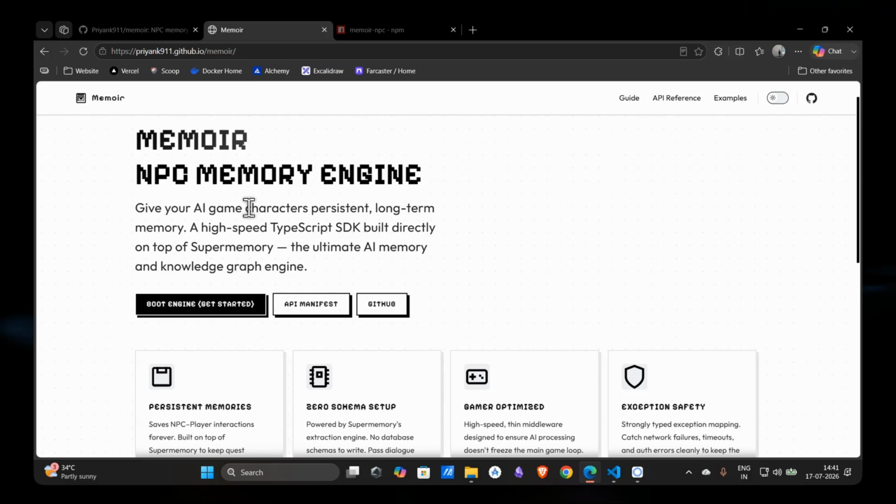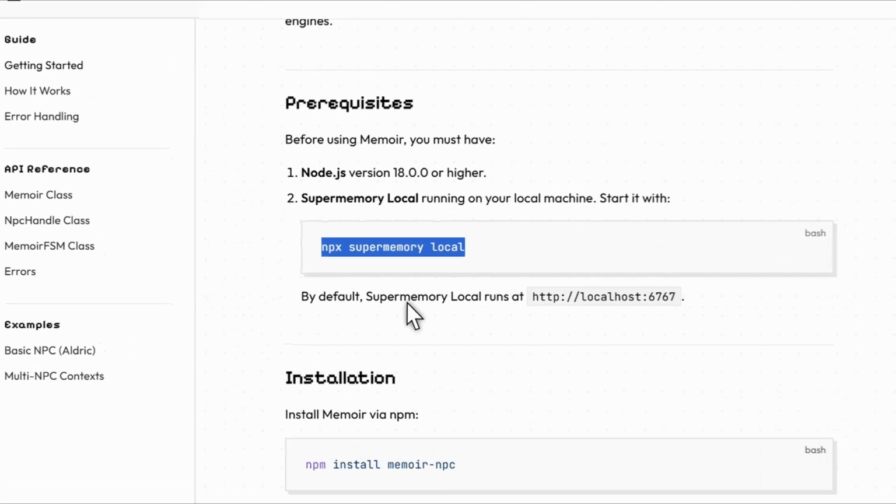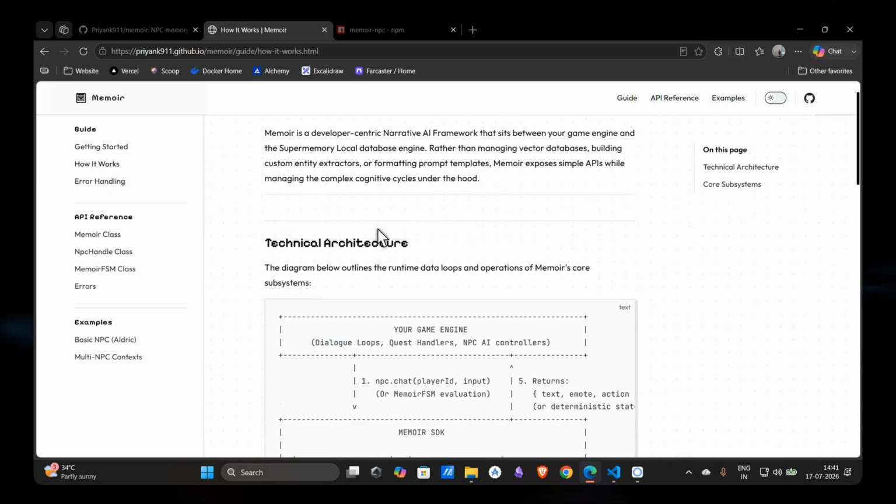Memoir is a lightweight NPM library that brings long-term persistent memory to game NPCs. Let's see how it works and walk through the package's features. Under the hood, Memoir is built directly on top of the official Supermemory SDK. It wraps the Supermemory package and abstracts away the vector search and database requests, turning complex semantic additions and document search into simple intuitive functions like saving dialogue and recalling character memory.